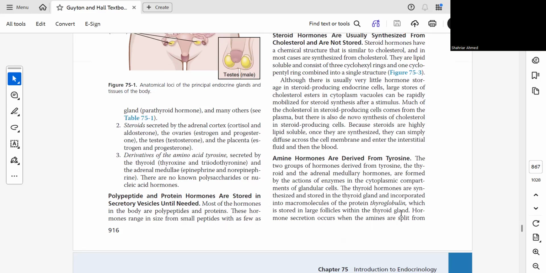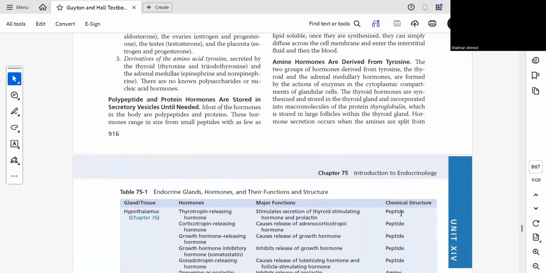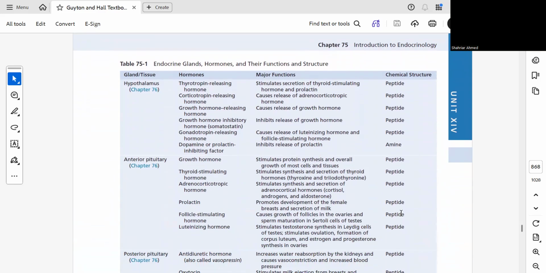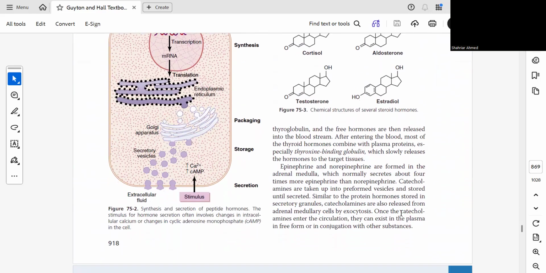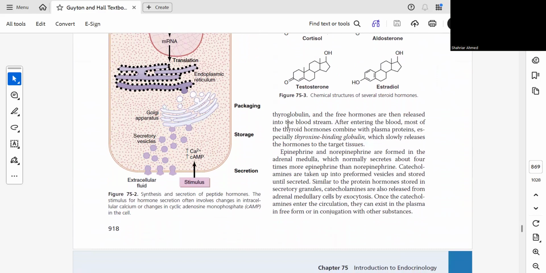Hormone secretion occurs when the amine is split from thyroglobulin. The free hormones are then released into the bloodstream. After entering the blood, most of the thyroid hormones combine with plasma proteins, especially thyroid-binding globulin, which slowly releases the hormone to the target tissues.